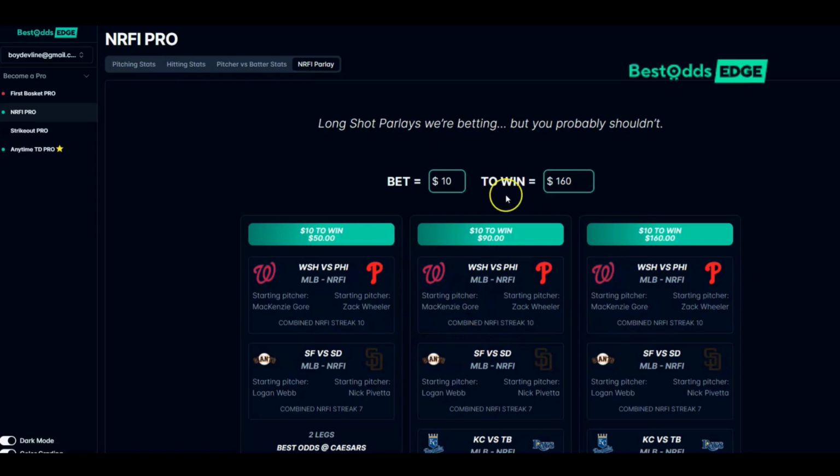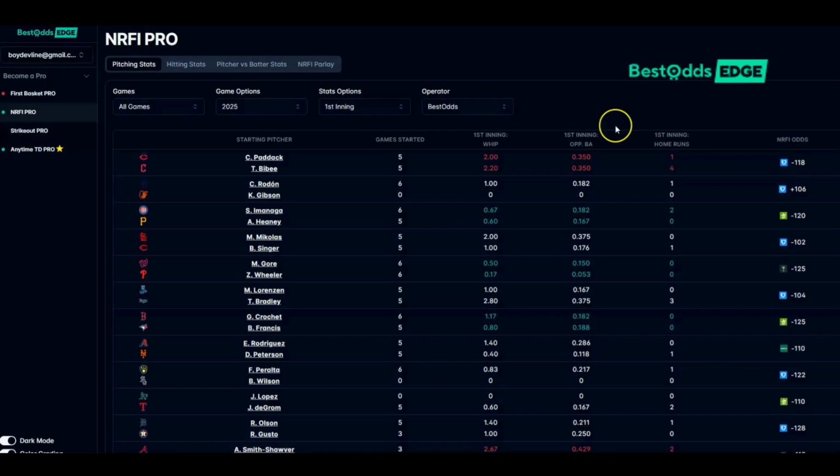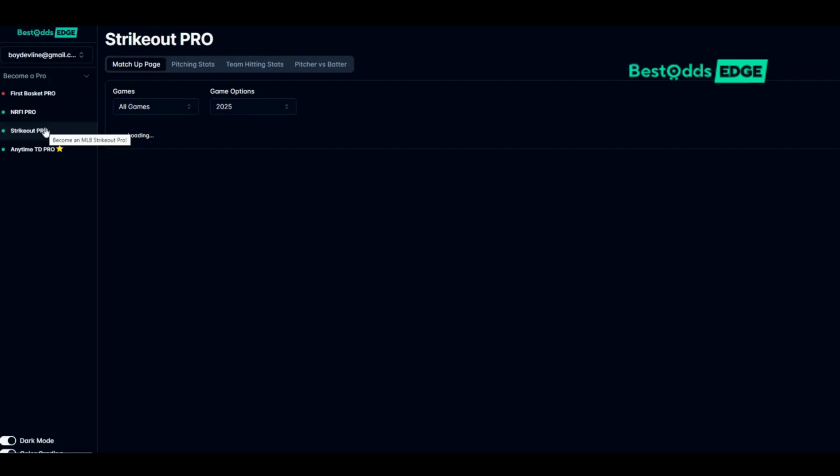And then you can go price shopping and find the best possible line and odds on the various games using this tool here to help you with all this. So again, this is going to show you very specific pieces of data. You have different colors to help you identify quickly and easily to do the research with this specific market. Now, we're going to cover the Strikeout Pro next. That's a pitcher's player prop bet set of data that's very helpful too to identify more scenarios that you can apply towards MLB markets.